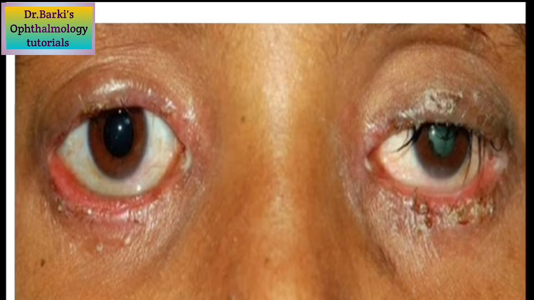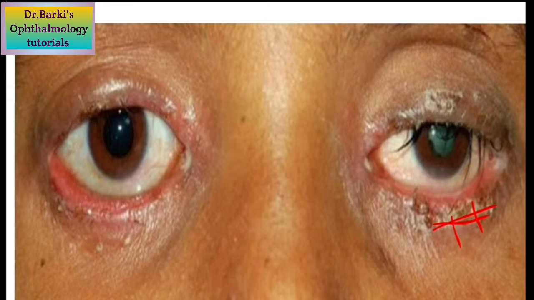Okay, so when you try to remove these scales, they will leave behind the ulcer. As you can see on this side, there are some ulcers left behind at the eyelid margin. Hence it is also called ulcerative blepharitis. This is also one of the differentiating features between staphylococcal blepharitis and other eye diseases which have discharge. If you wash away discharge, there is no underlying ulcer, but if you try to remove these scales with a forceps or manually, you will leave behind an ulcer.